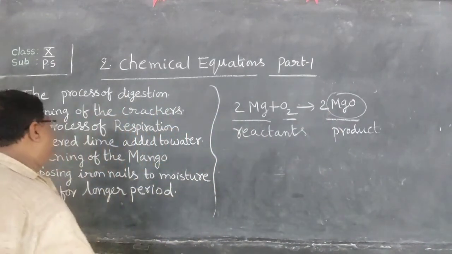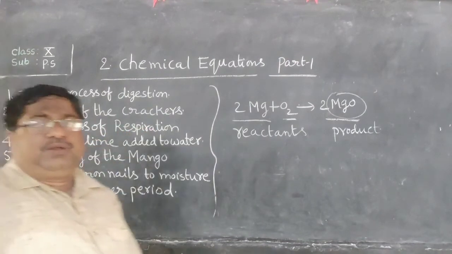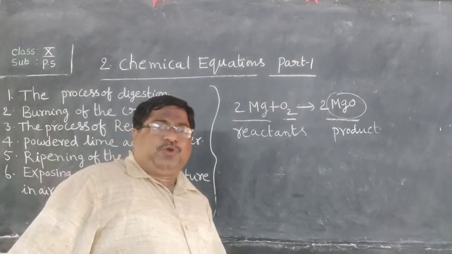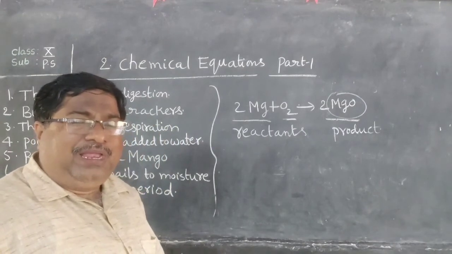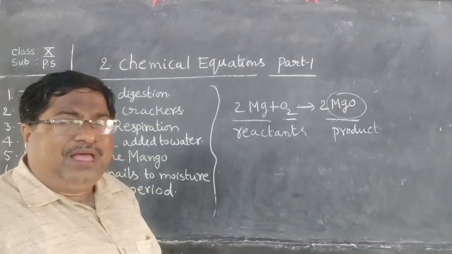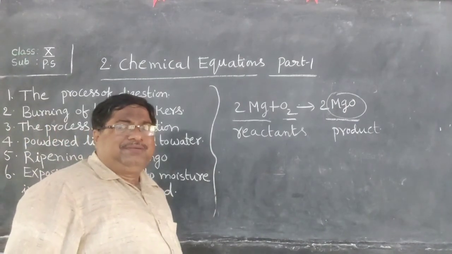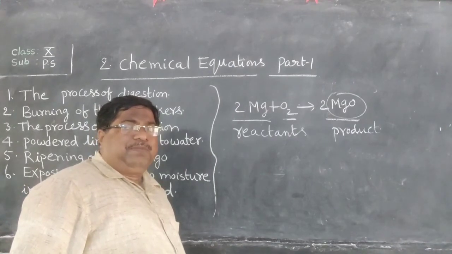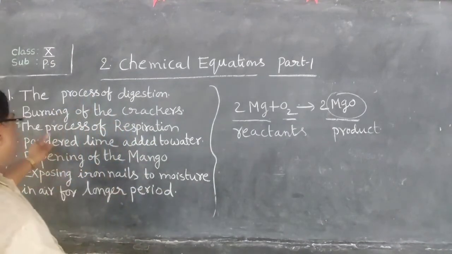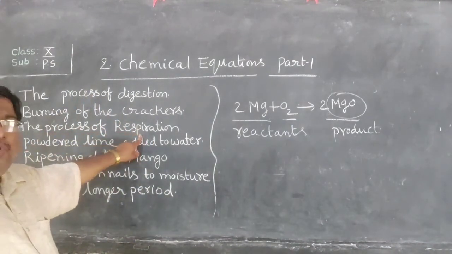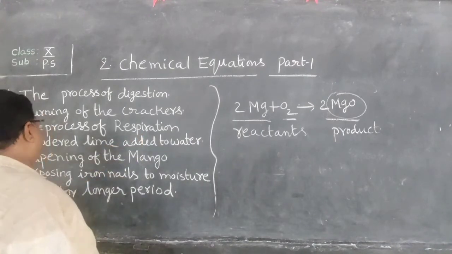See children, next, the process of respiration. We have 2 processes in respiration, inhaling and exhaling. We inhale oxygen and exhale carbon dioxide. Taking air inside is called inhalation, and breathing out carbon dioxide is called exhalation. These two processes together are called respiration. So this is also an example of chemical change.